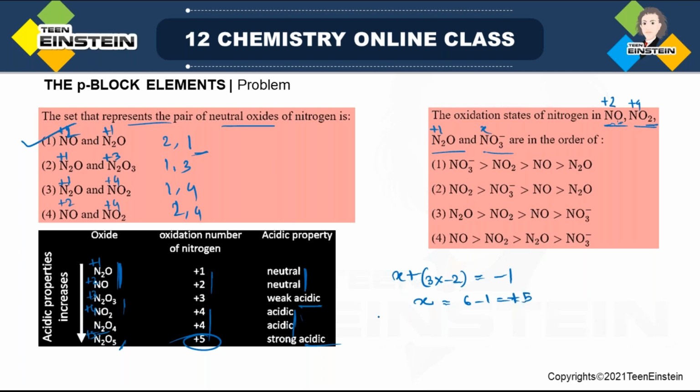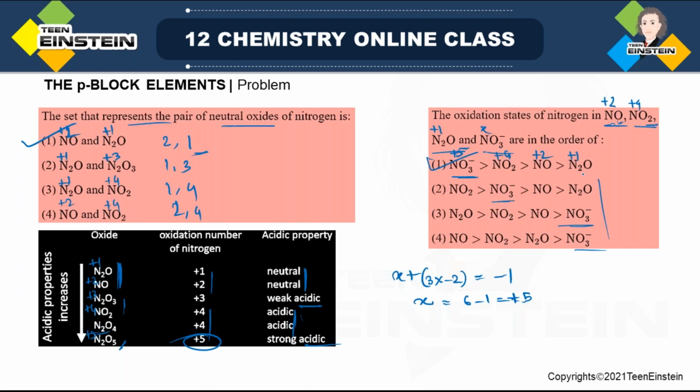So in this way you can calculate the oxidation state of nitrogen in the nitrate ion, it is +5. So it is the maximum oxidation state for NO3 minus. So NO3 minus will be first, and that you can find only in option 1. Even if you are sure only about the oxidation state of nitrate, then also you can easily choose the correct option. Because NO3 minus is in the second position in another option, and last position in the others, so these three cannot be correct. NO3 minus, maximum oxidation state, then +4, +2, +1. Okay, so the correct option is option 1.